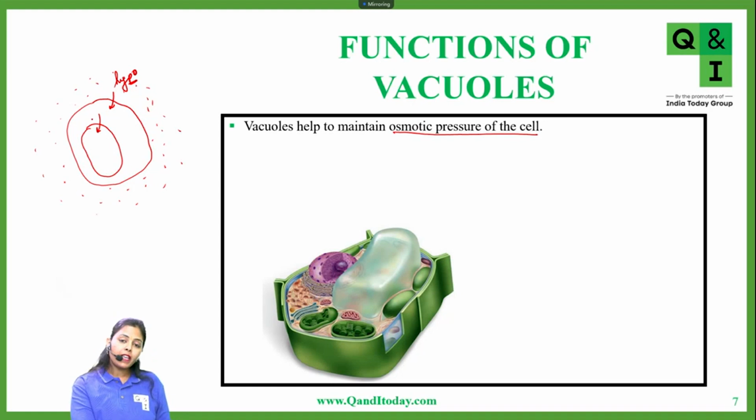Now again, what would happen? Suppose this concentration becomes hypertonic. So what will happen? The water will tend to move out. Now to prevent this, more solute needs to be here. So vacuoles also store ions. They store several ions, so they will automatically secrete some solute here. If they secrete solute here, what will happen? The concentration of both the fluids will become equal and again there will be no net transfer of water. So that's how the osmotic pressure of the cell is maintained by the vacuoles.